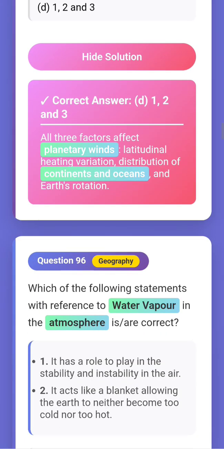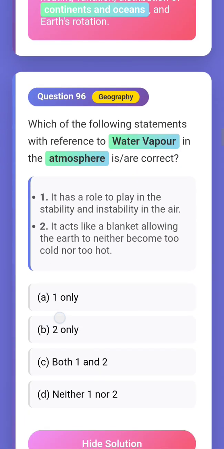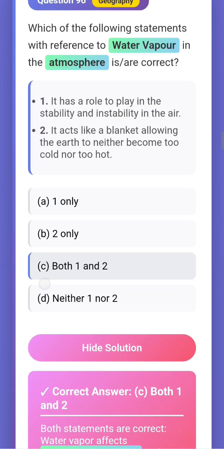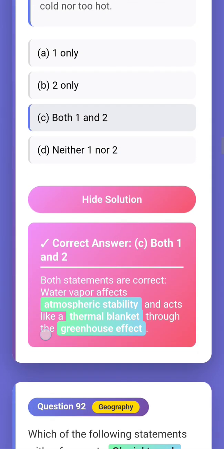Okay. Next question. Which of the following statements with reference to water vapor in atmosphere is or are correct? Water vapor has a role to play in the stability and instability in the air. Yes. It acts like a blanket, allowing the earth to neither become too cold nor too hot. It's a very easy question. Both will be the answer. Yes.